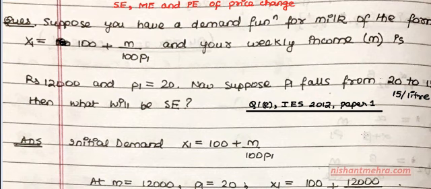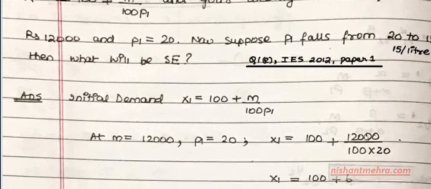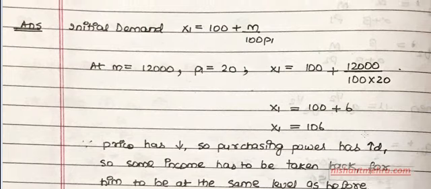Now suppose p1 falls from 20 to 15 per liter. Then what will be the substitution effect? Let's look at this problem. We'll find out the initial demand. We are given the demand function, the income, and the initial price. We substitute these values into the demand function, and we get x1 equals 100 plus 12,000 upon 100 into 20, which is 100 plus 6, which is 106.